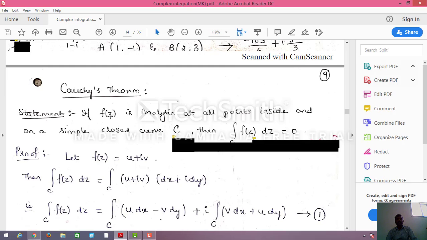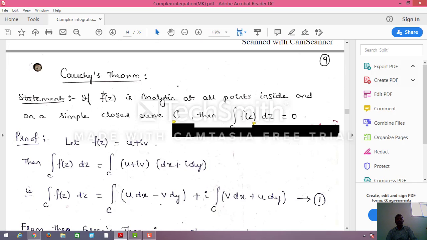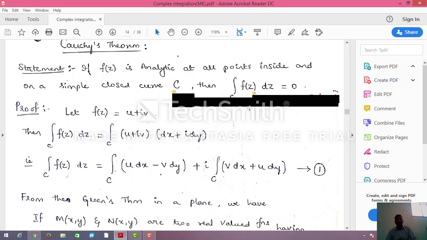If f of z is analytic at all points inside and on a simple closed curve C, then the integration over C of f of z dz equals 0. The second statement is important. If f of z is analytic at all points inside and on a simple closed curve C, then the integration over C of f of z dz equals 0.